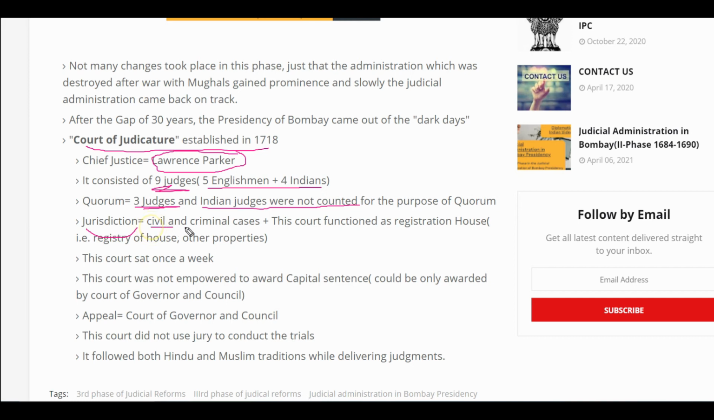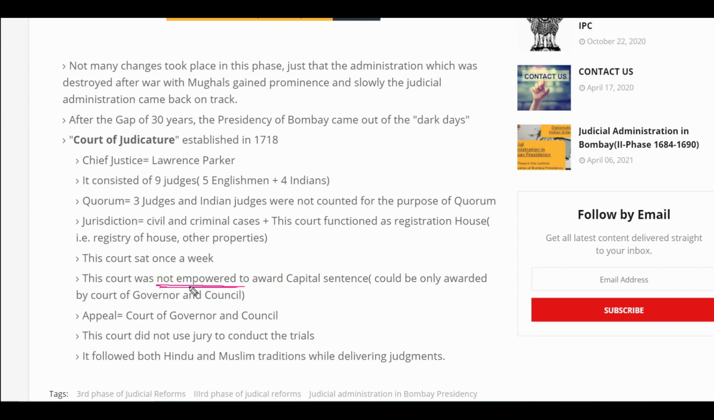Now let us look at the jurisdiction of this court. This court handled civil and criminal cases, and it also functioned as a registration house. That is, it registered the houses and other properties present in Bombay. This court sat only once a week. Remember guys, how many days did the Court of Judicature sit and conduct its hearings? It only sat once a week.